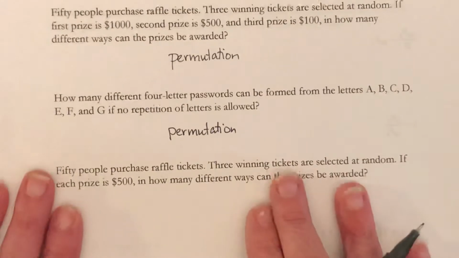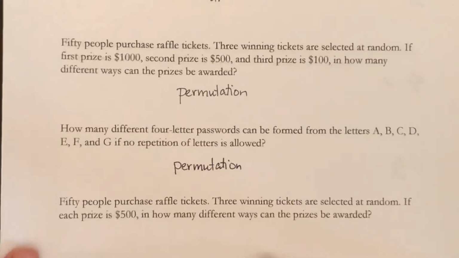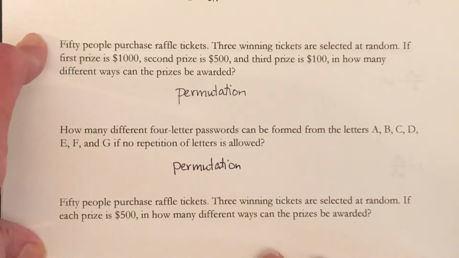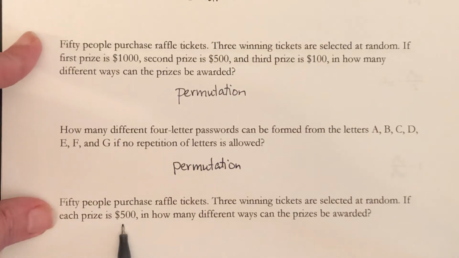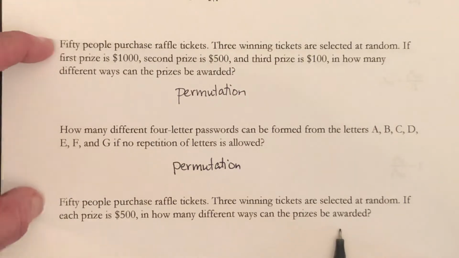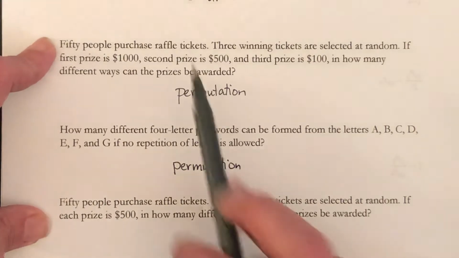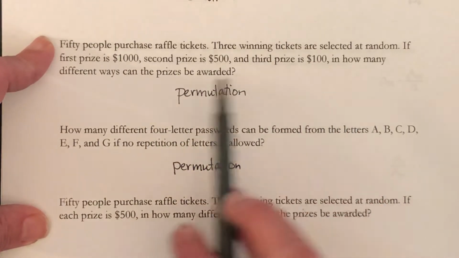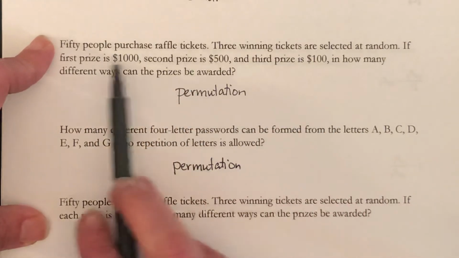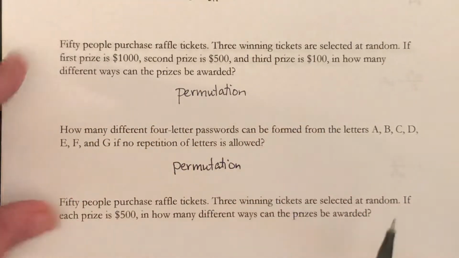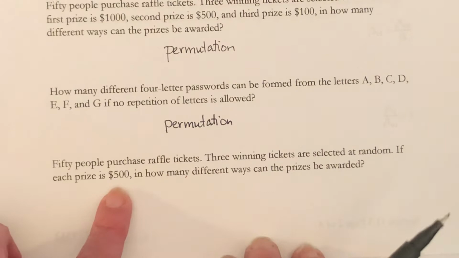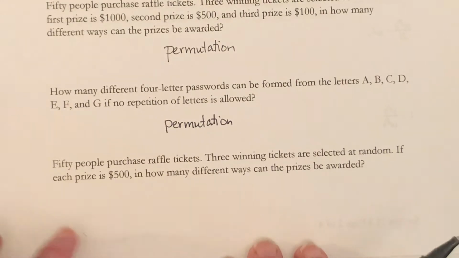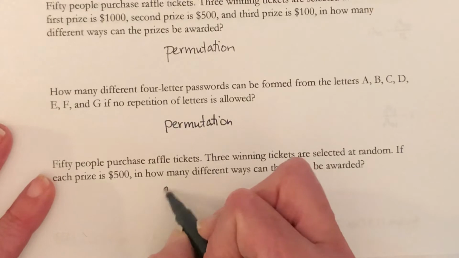Okay. Now, 50 people purchase raffle tickets. Sounds familiar. 3 winning tickets are selected at random. That's the same. If each prize is $500, in how many different ways can the prizes be awarded? Well, the difference between this problem and the earlier one is the prize. Here we had 3 different prizes, and it mattered whether you were first, second, or third. But here, if everyone's getting $500, then there's no distinction between being picked first, second, or third. So order does not matter here, and this one is a combination.